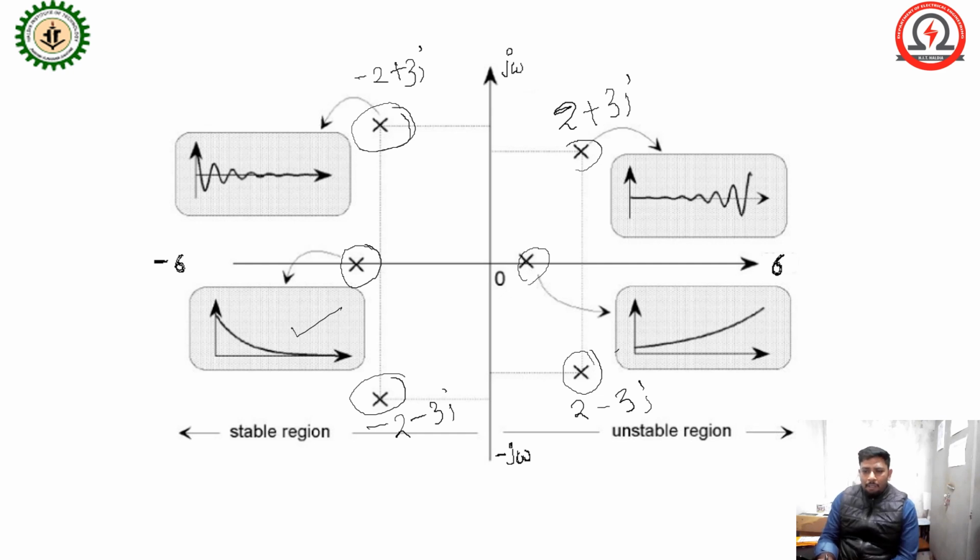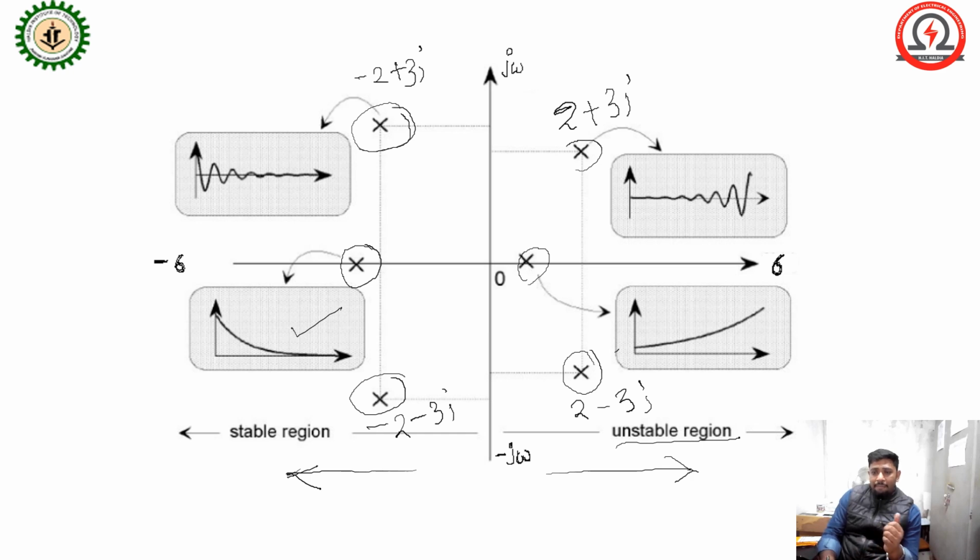Okay, now I will also mark here: this is the stable region, the negative half of the S-plane, and this is the positive half of the S-plane, the unstable region. So the pole location in the S-plane, whether the pole is placed in the right half or left half, actually matters for a stable system, unstable system, or marginally stable system.